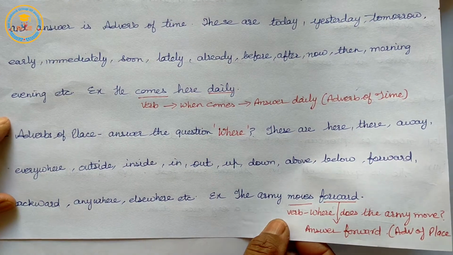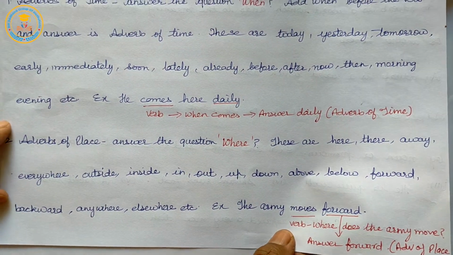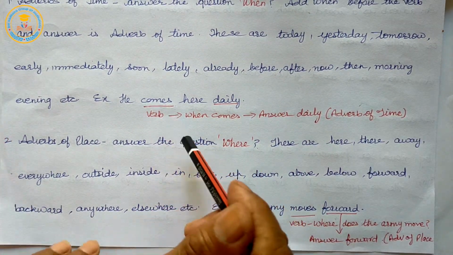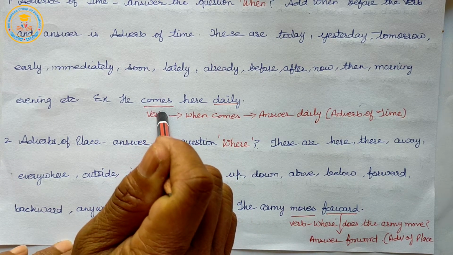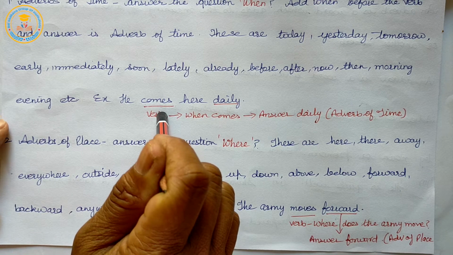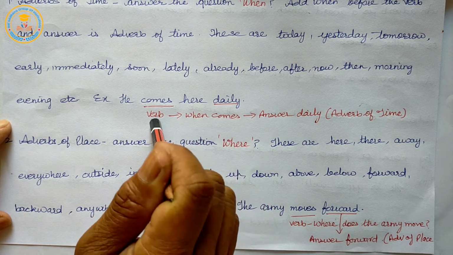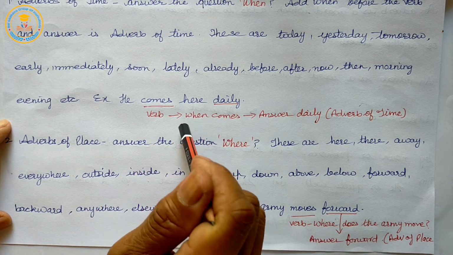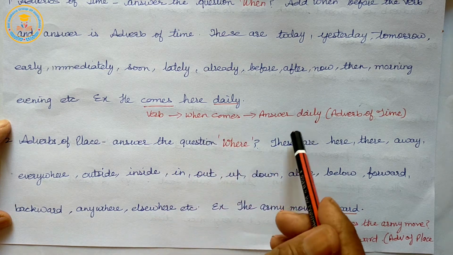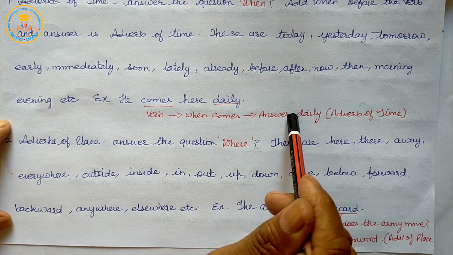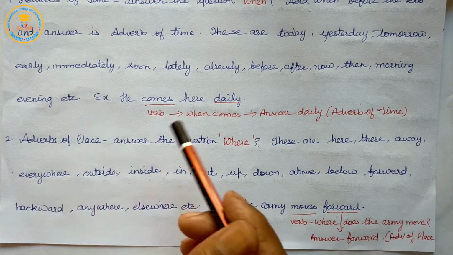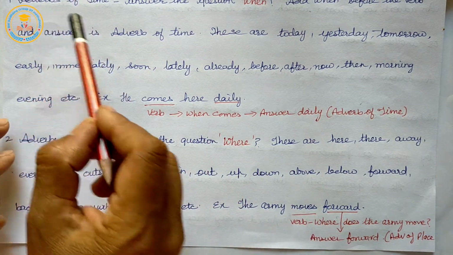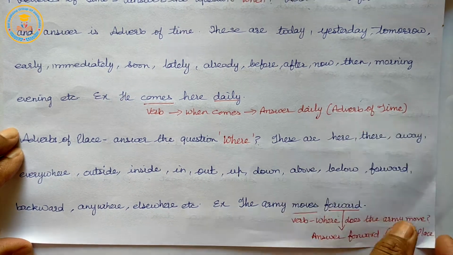Example: He comes here daily. Here, comes is a verb, and asking a question, when does he come? He comes daily. So the adverb of time is daily. Adverbs of time answer the question when.